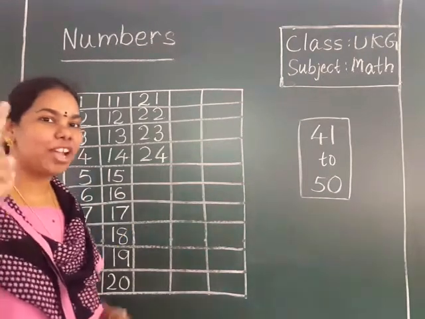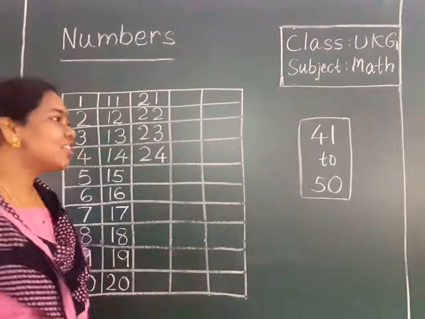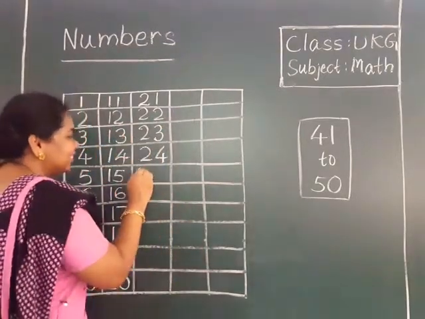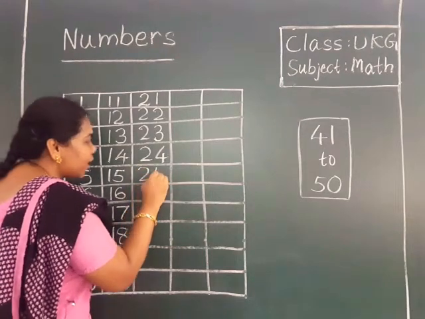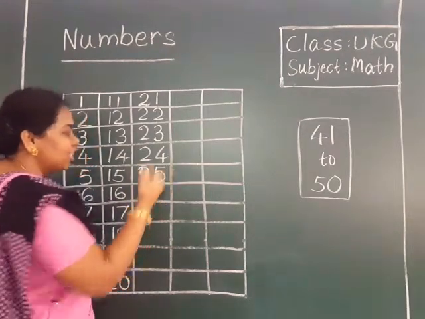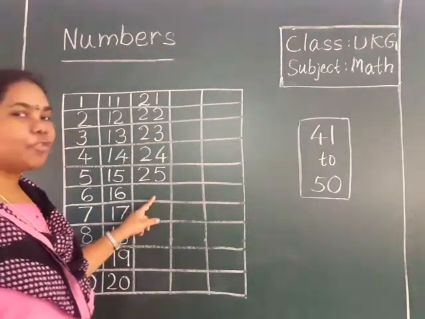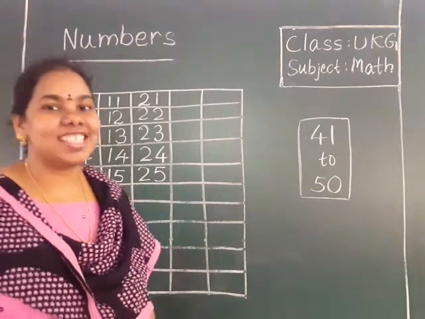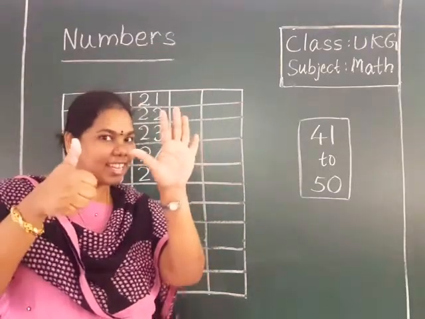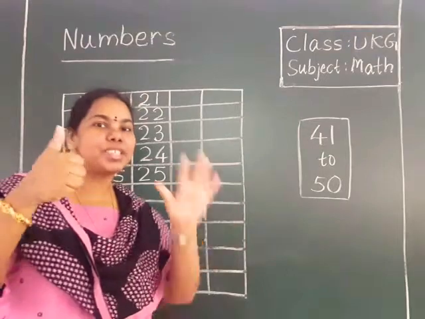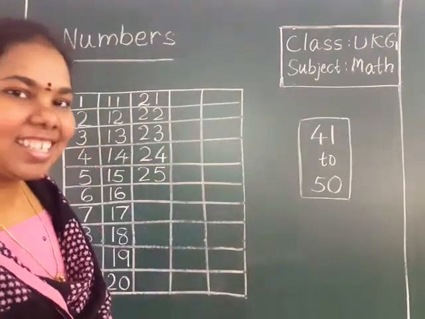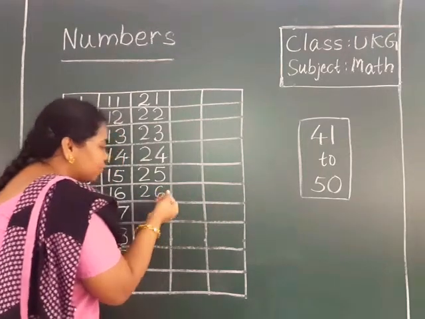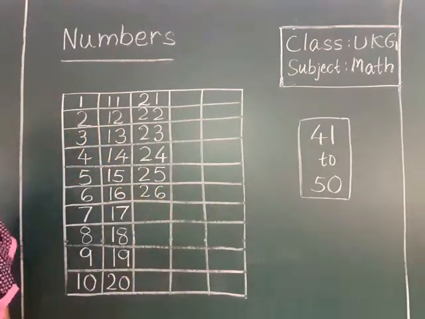Yes, it's 25. 2, 5, 25. Show with your hands. 2, 5, 25. After 25, which number will come? Come on, tell me. 26. 2, 6, 26. After 26? 27.